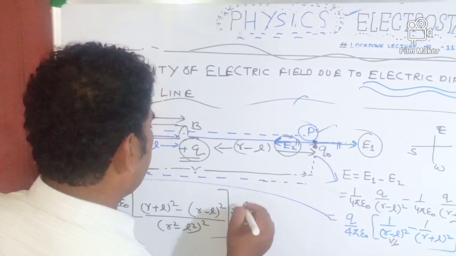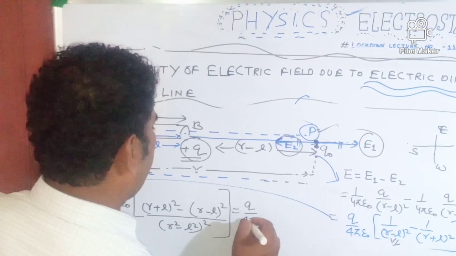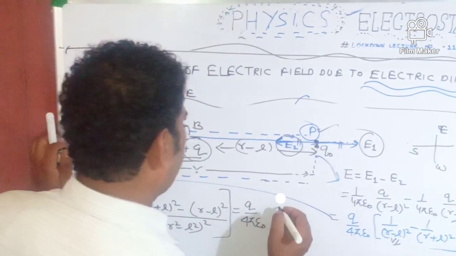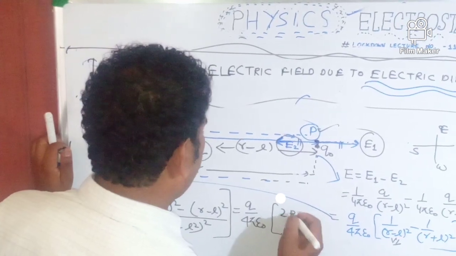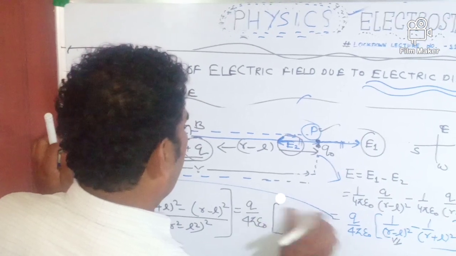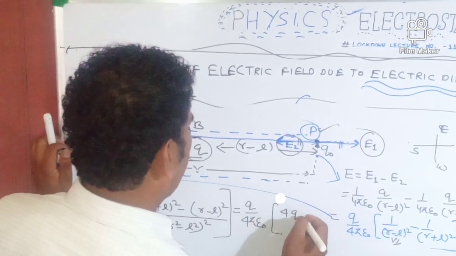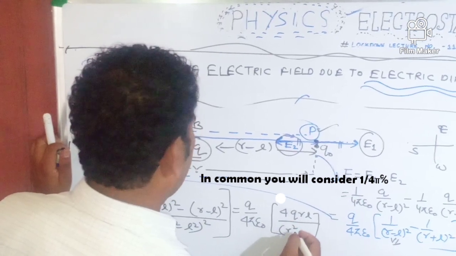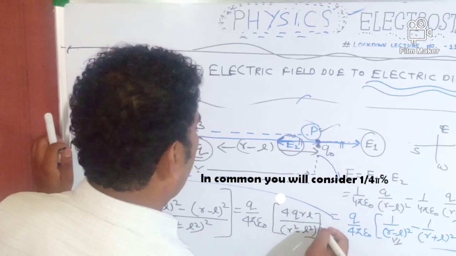Yes, my dear students, finally here you can write Q upon 4 pi epsilon naught, and again here you will write 4QrL upon (r square minus L square) whole square.